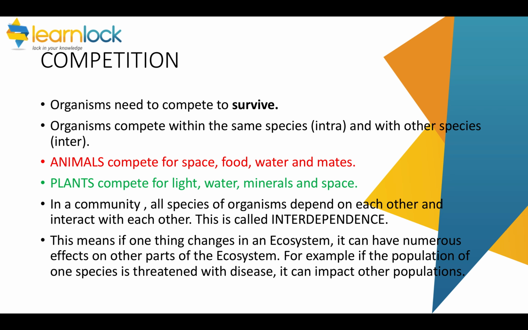Now, in a community, all of the species of organisms depend on each other and they all interact with each other. That's called interdependence. And that means in an ecosystem, if one thing changes, it can have a huge impact on everything else. So say, for example, in a food web, the population of one part decreases, it can have an impact on other parts of the food web, even if it's not part of the same food chain.